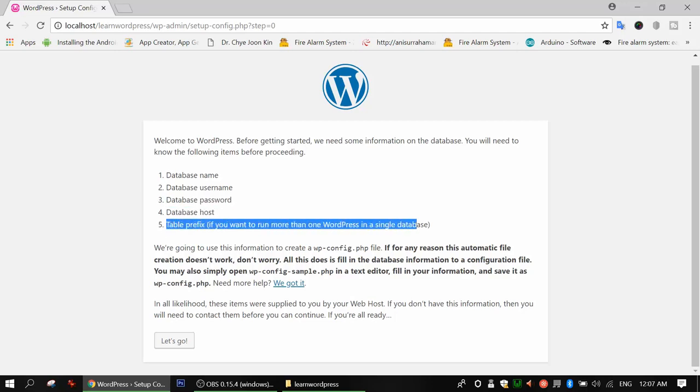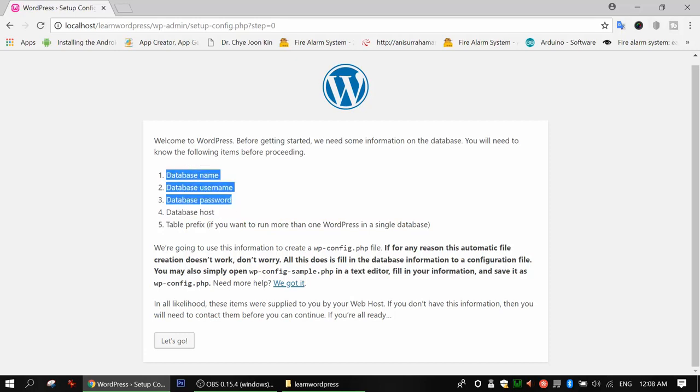This one is not required for now, and this is not required for the main server also. The main server is required for the database host, but in this case we will just need these three things: database name, database username, and database password. So okay, we will do this, and then we will know how to do this. So let's go. Then we will see a new screen come out.